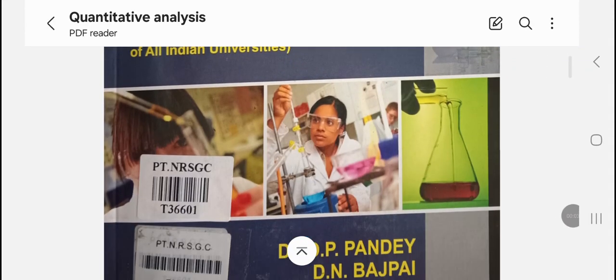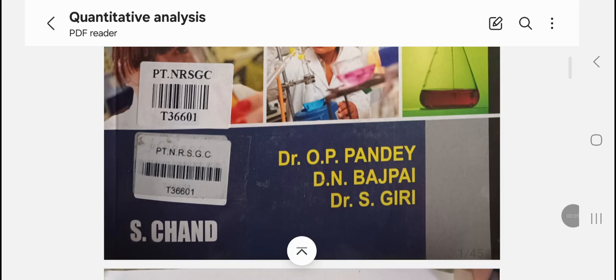Practical Chemistry, Dr. O. P. Pandey, B. N. Bajpai, Dr. S. Giri, by S. Chand Publication.